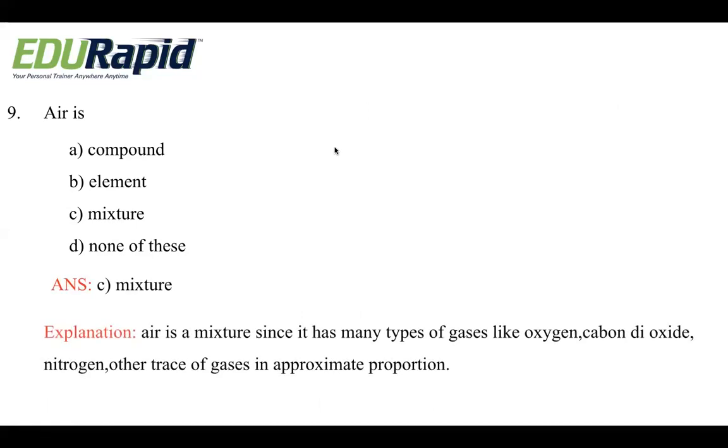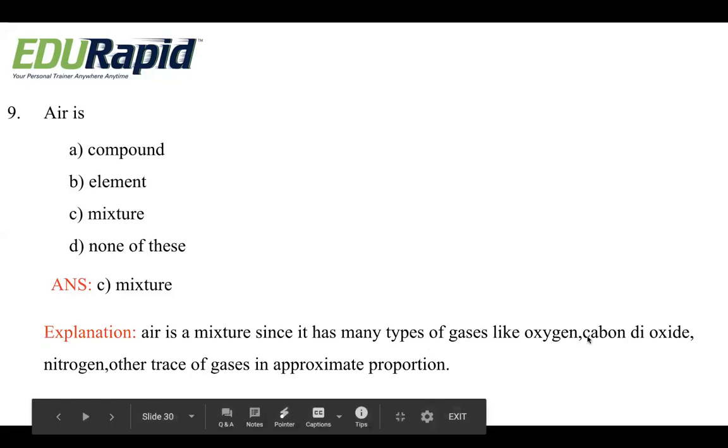Is air a compound, element, mixture, or none of this? So any answer? Air is compound, element, mixture, or none of these? Okay, we'll see the answer. It is a mixture. We have studied in the very first of the chapter, that is air is a mixture. Air is a mixture since it has many types of gases like oxygen, carbon dioxide, nitrogen, and other traces of gases in approximate proportion.